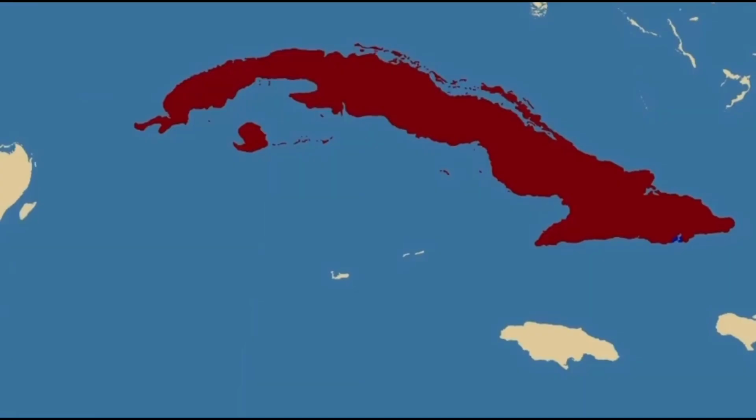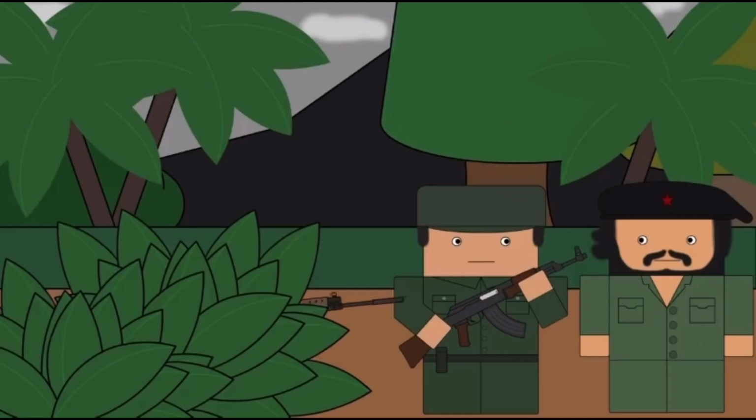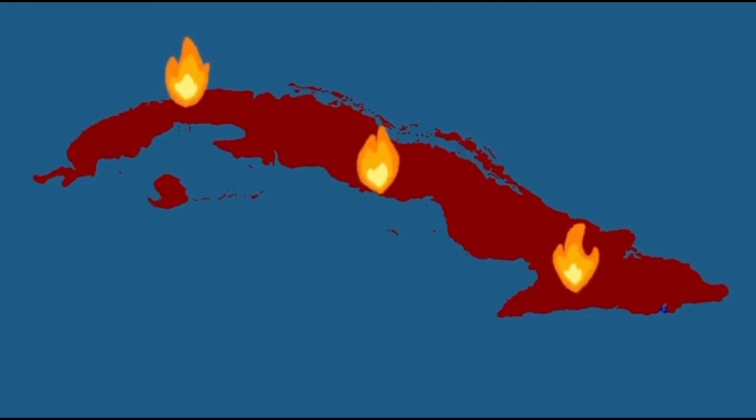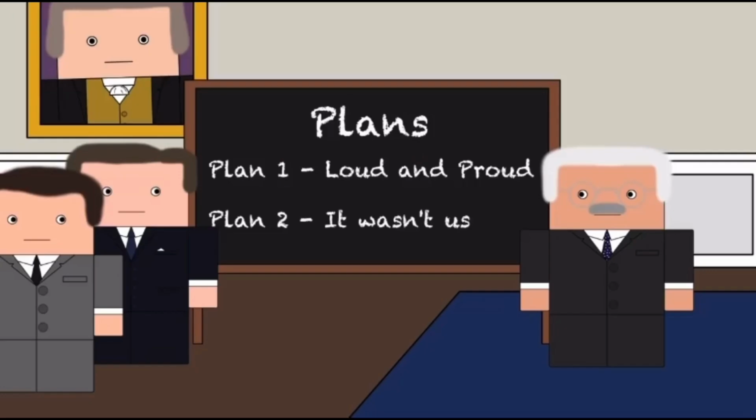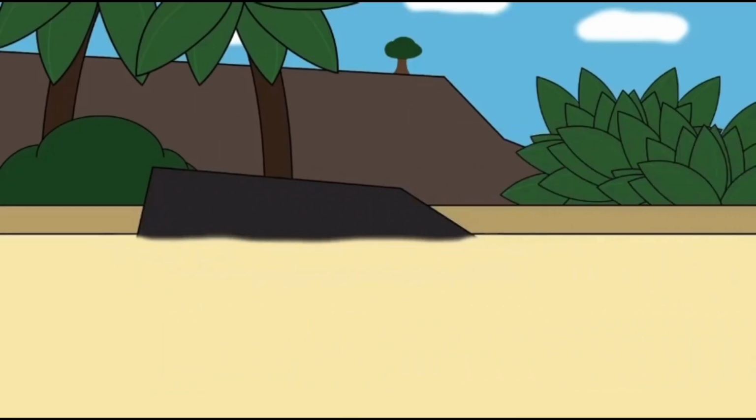Plan 2 was for the exiles to land here in the Bay of Pigs with very little direct American assistance. The idea was that they would land, secure a beachhead, begin a guerrilla war, and then the Cuban people would rise up to support them. Kennedy wanted plausible deniability, and so he opted for Plan 2. The forces landed in Cuba, and within 3 days they'd been completely defeated.